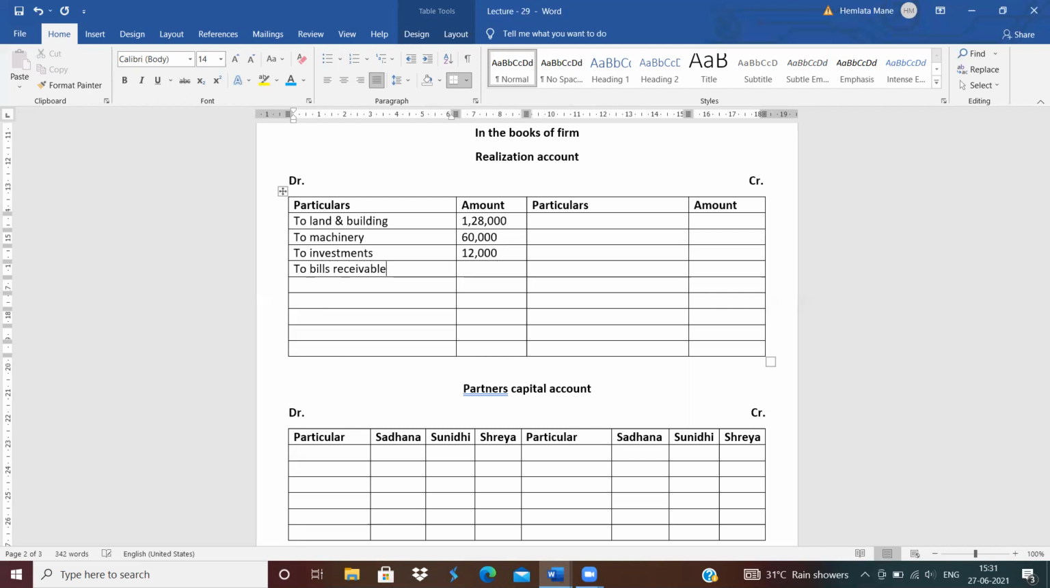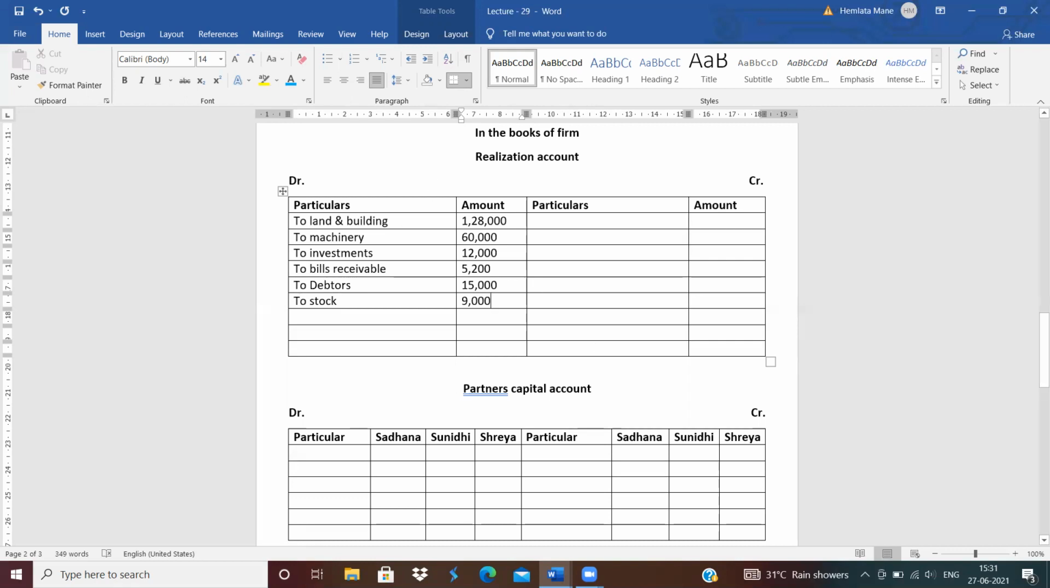To bills receivable. How much is the amount of bills receivable? 5,200. Next is to debtors. How much is the amount of debtors? 15,000. As it is book value, asset transfer. Next is to stock. How much is the amount of stock? 9,000. Clear? First entry is asset transfer.